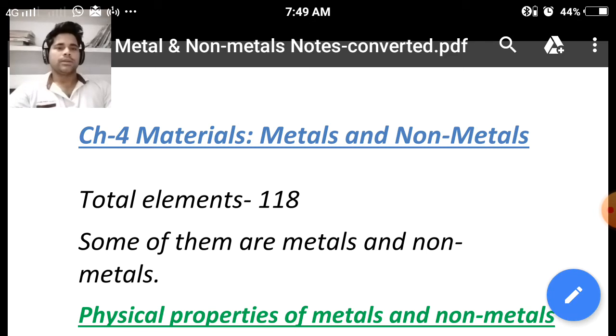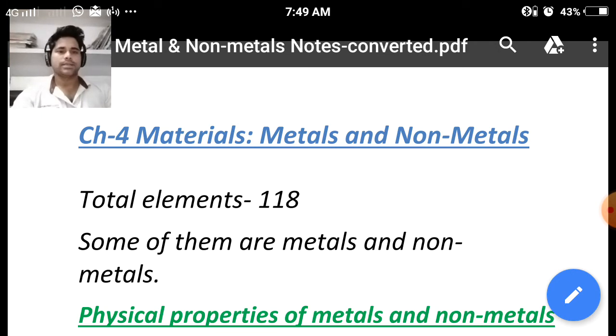Today I'm going to tell you why I have selected chapter number 4, Materials: Metals and Non-metals, to start first. Because this chapter is very important and you will see the detailed version of this chapter in class 10th. If we revise or study this chapter properly here, we will not face any problem in class 10th, because all the topics in class 10th are related with the topics in class 8th.